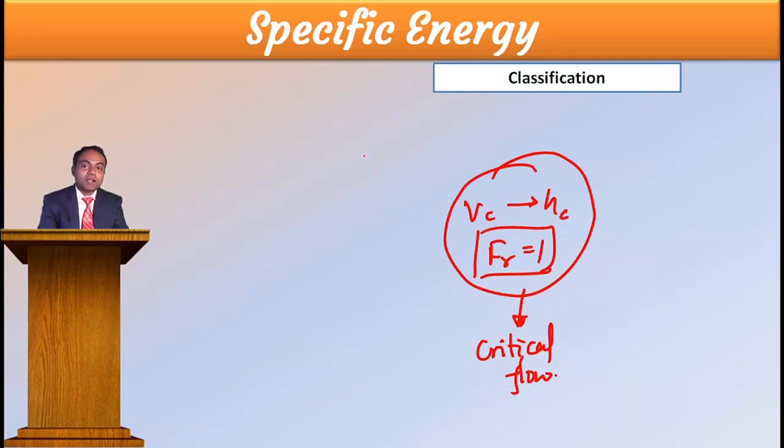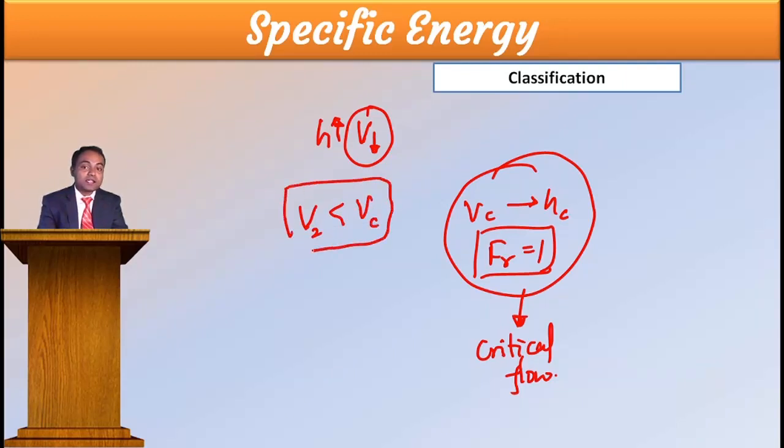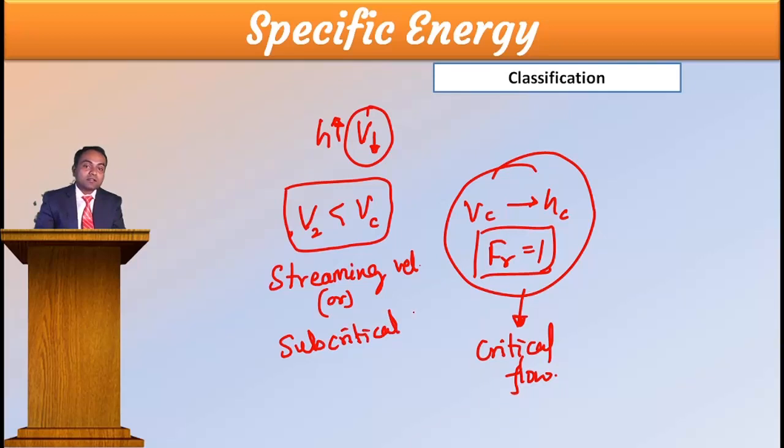Now, if I increase the h, then velocity will decrease. Decreases compared to critical. Then this decreased velocity means what? Slowly it is moving. Slowly it is moving means I can call it a streaming velocity. Or I can call it a subcritical flow. Subcritical flow. Why? It is less than critical, therefore subcritical flow.